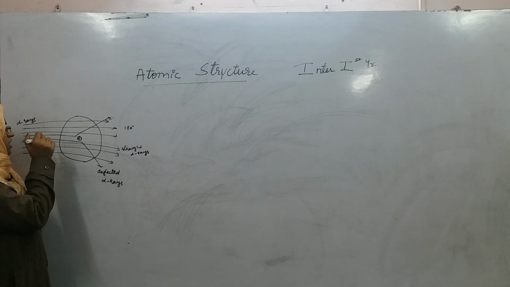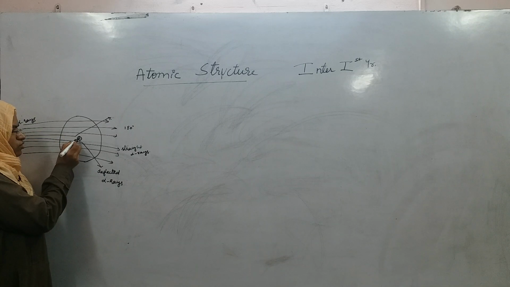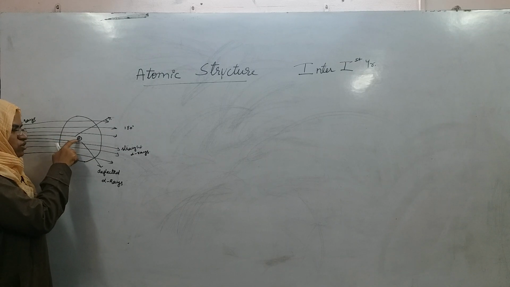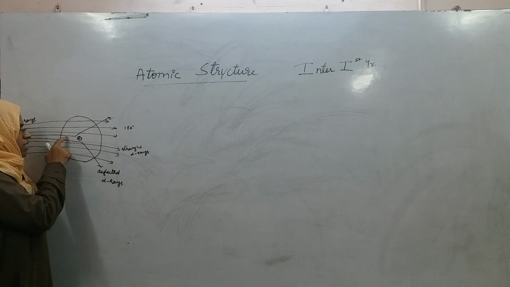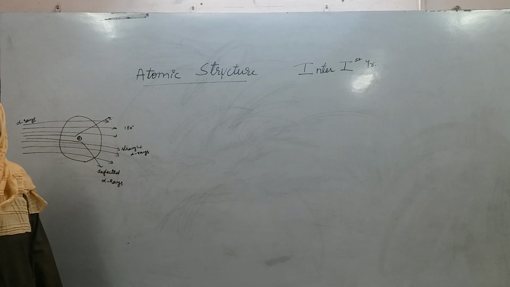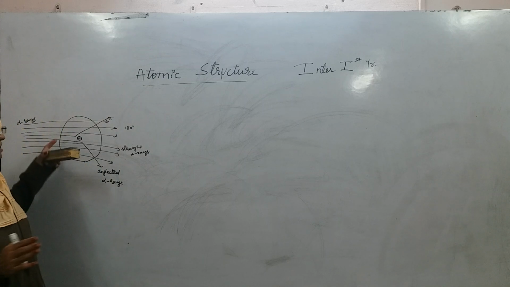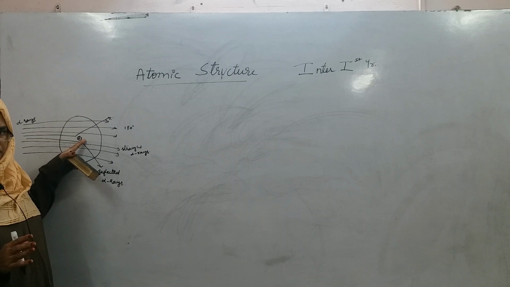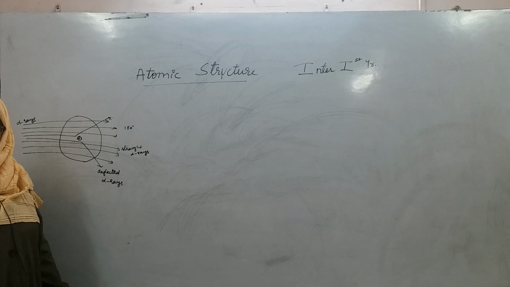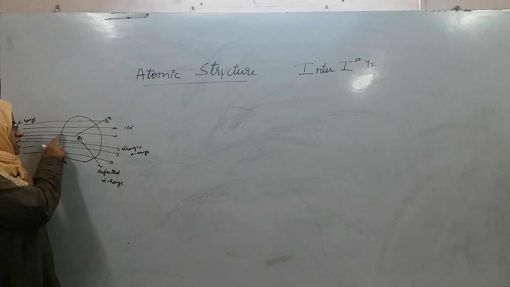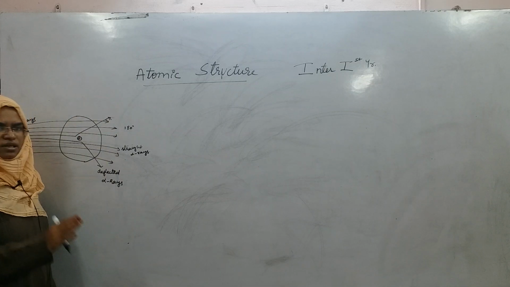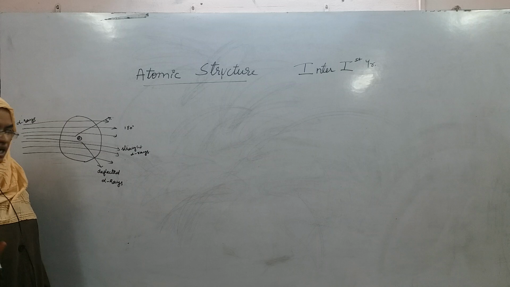This alpha ray is not directly hitting the nucleus, but as alpha rays have positive charge and the nucleus also has positive charge, as it approaches near the nucleus, because of repulsive forces between the alpha rays and the nucleus, as both are positively charged, the alpha ray deflects by some angle, right.